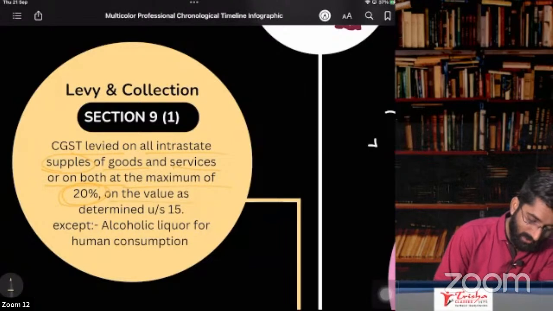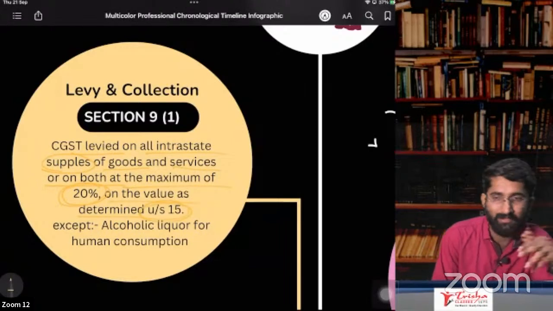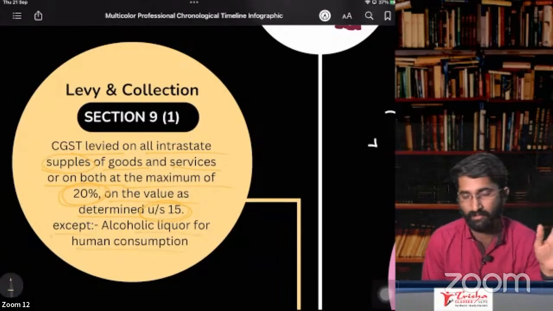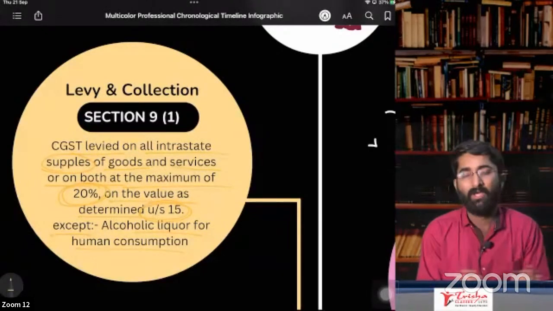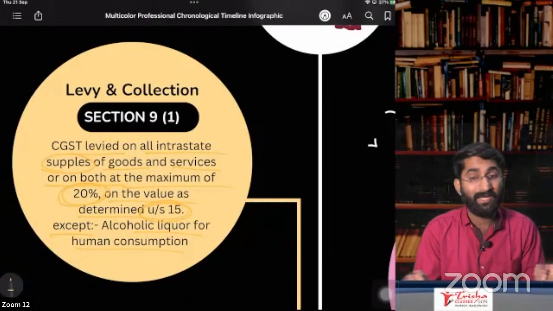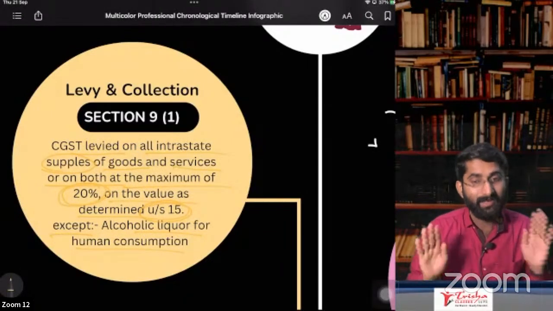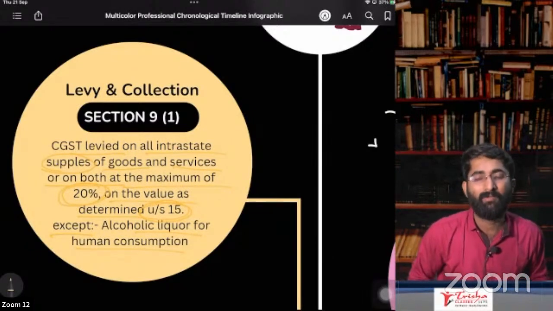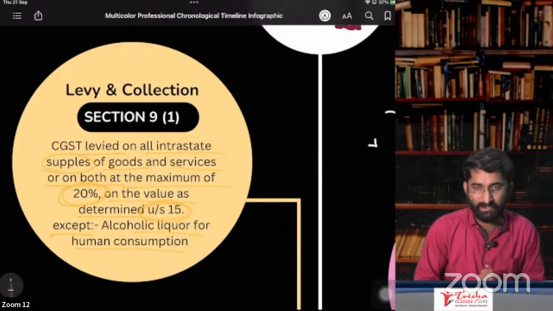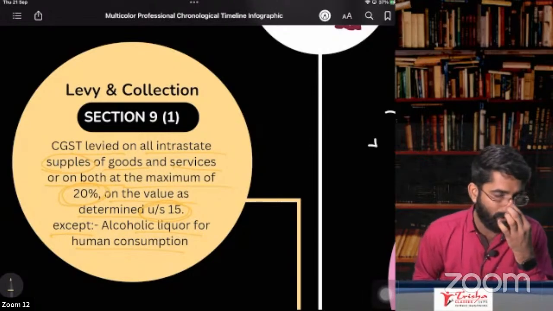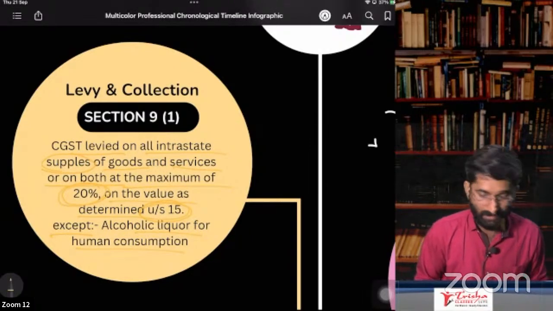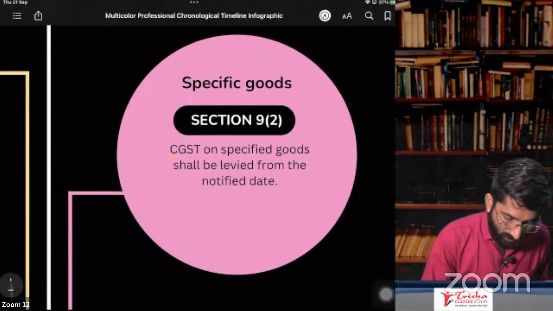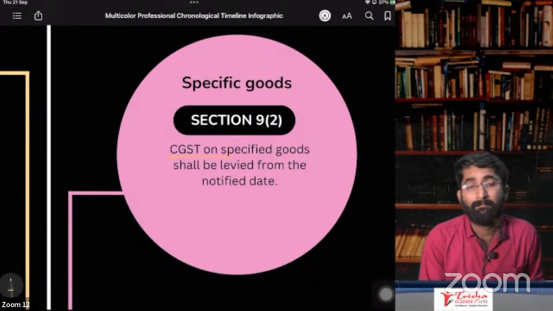So on the values as determined under section 15, we will discuss this in today's class, except alcoholic liquor for human consumption. What is discussed in section number 9, subsection 1? You have to pay CGST on intra-state supply, not inter. Interstate supply, it is IGST. CGST you have to pay to the maximum of 20% on supply of goods and services except alcoholic liquor for human consumption.